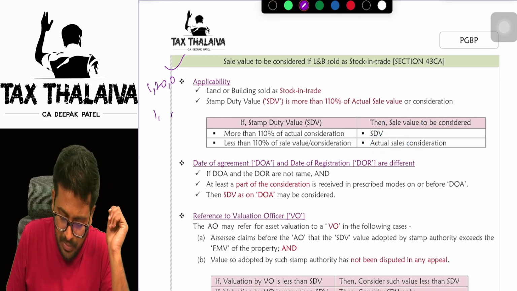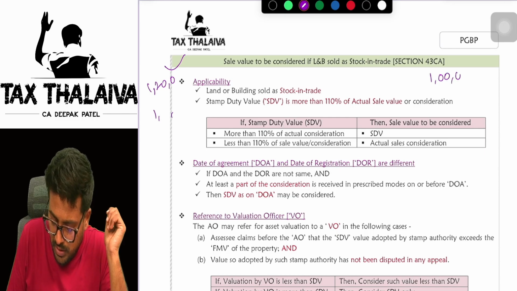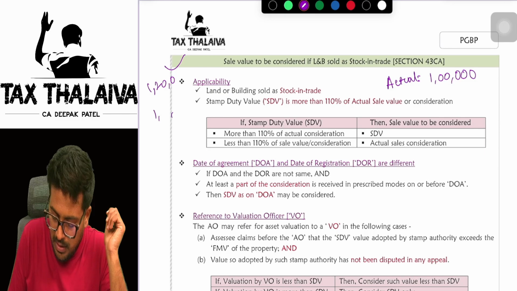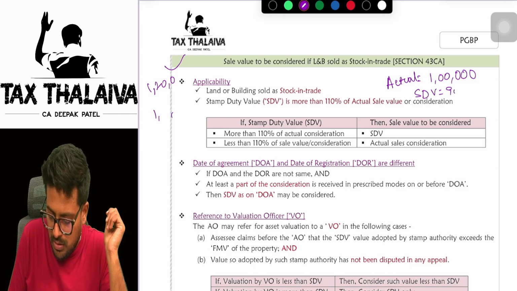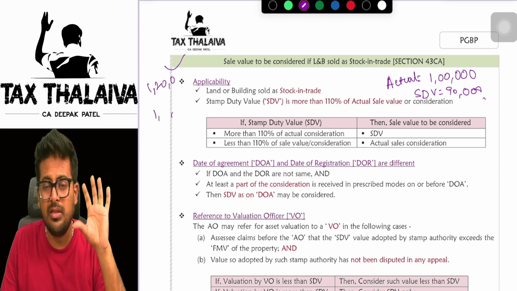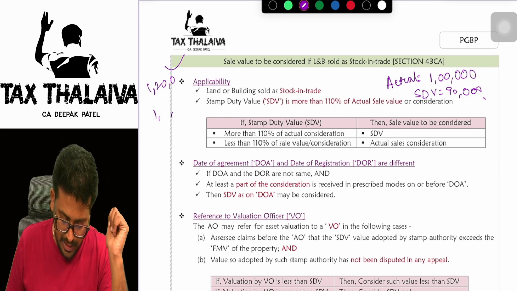Let's say for example, one more example I'll take. The actual sale value is 1 lakh. Stamp duty value is only 90,000. Means you are offering more than the stamp duty value. In that case, there is no issue. Got it? Next.